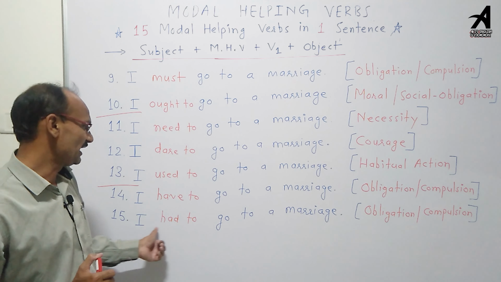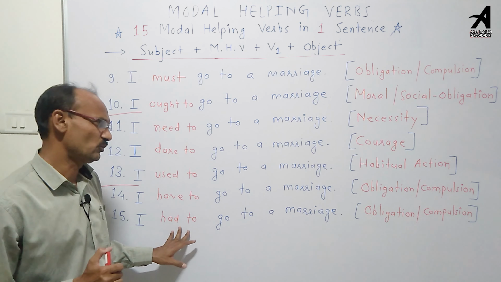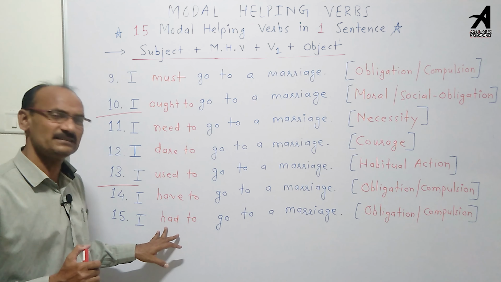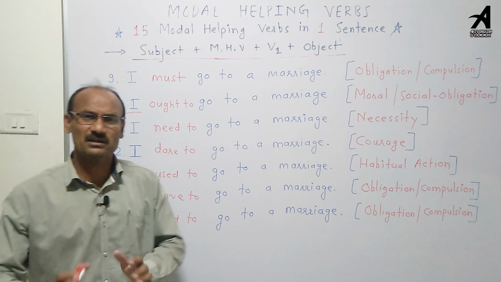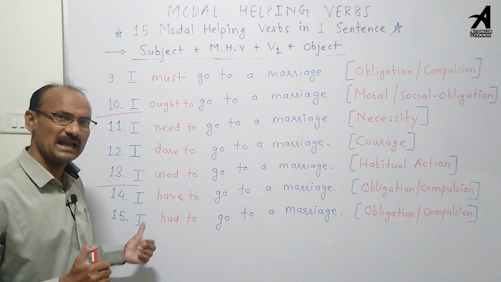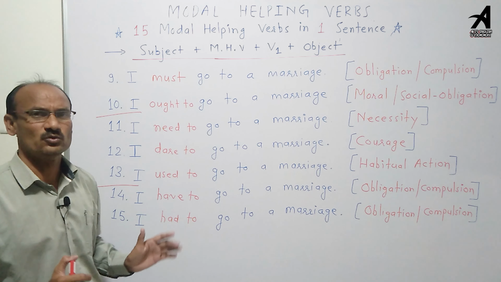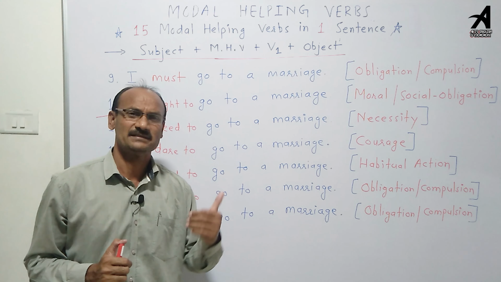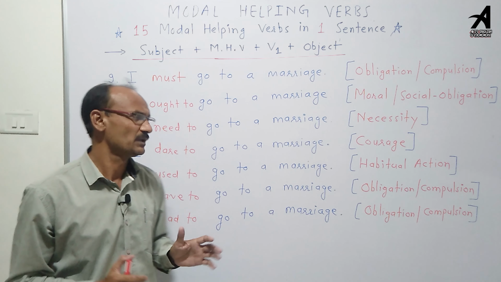The last is I had to go to a marriage. Here had to indicates obligation or compulsion. Only this sentence is in the past tense. But we have not taken has to, because we cannot take has after I. So I have not taken a sentence using has to.